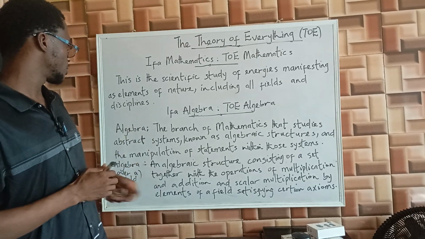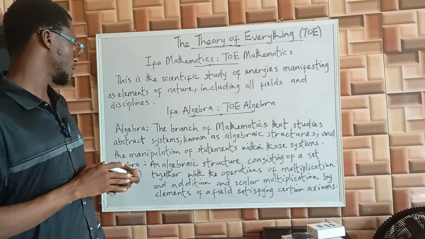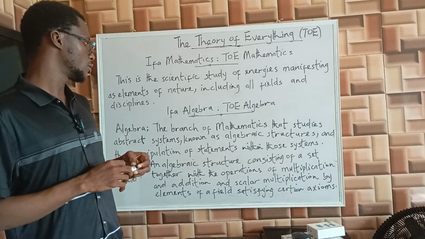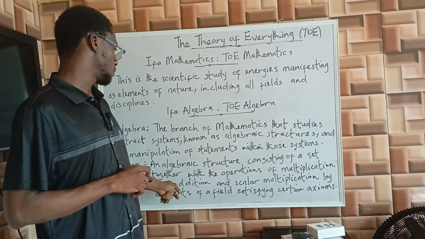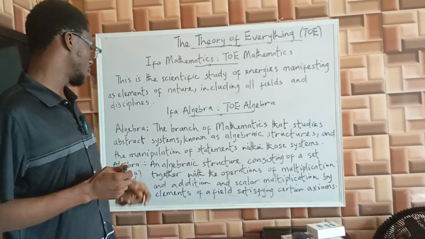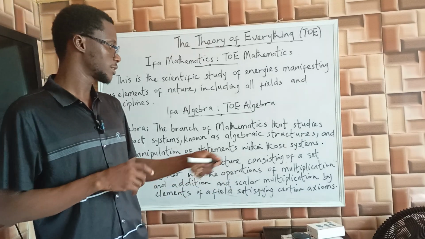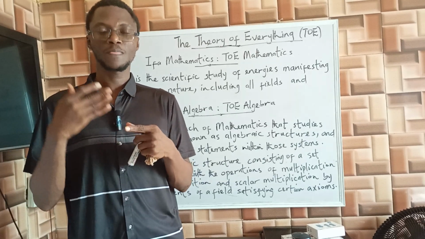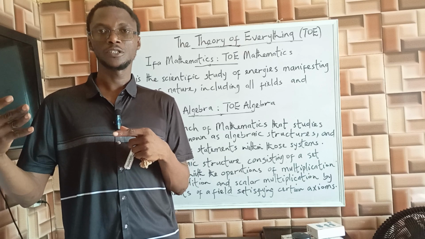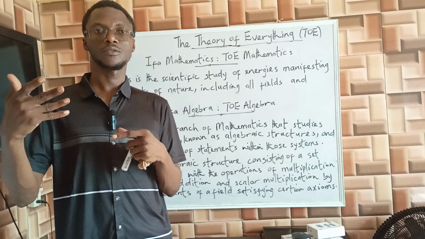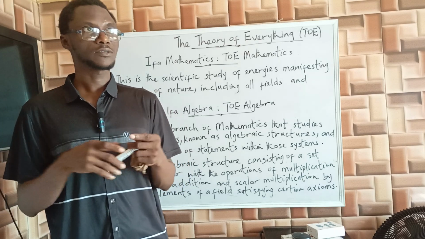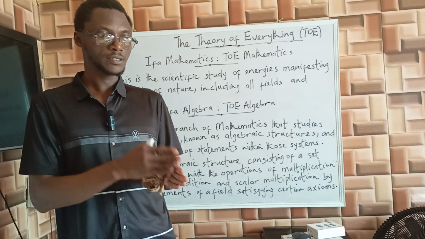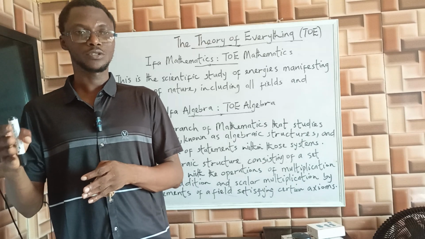Then some people also define algebra, or algebra over a field, as an algebraic structure consisting of a set together with the operations of multiplication and addition and scalar multiplication by elements of a field, satisfying certain axioms. So generally, when we are talking about an algebra, we are mainly talking about a set and some operations, which can be morphism, transformation, and so on and so forth. So we are basically talking about two key things: a set and one or two operations.